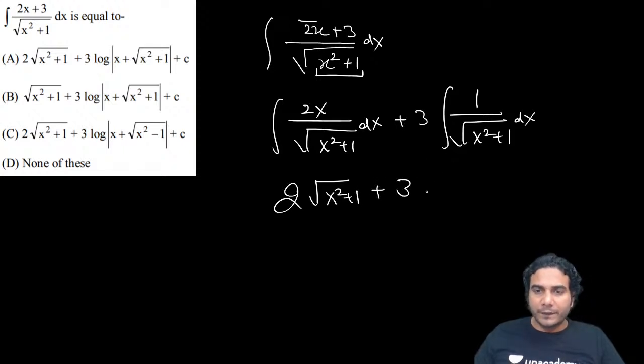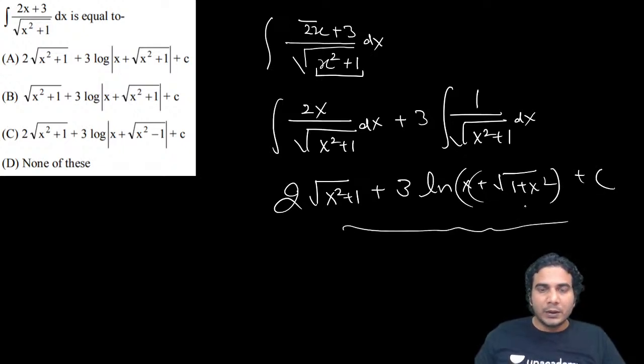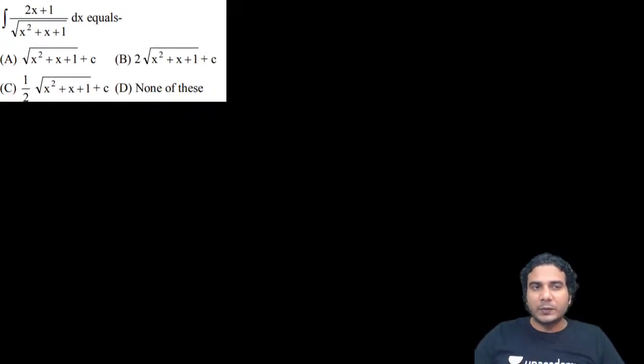This is a direct formula of what? ln of x plus under root of 1 plus x square. So this is the answer. So now you can write the answer. So A is the correct option, alright. So A is the correct option. Now let's try this last problem as well.